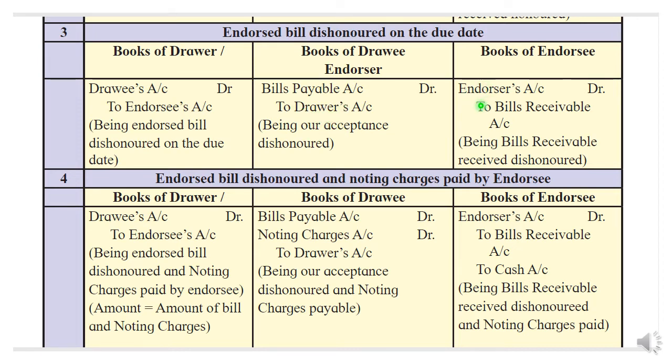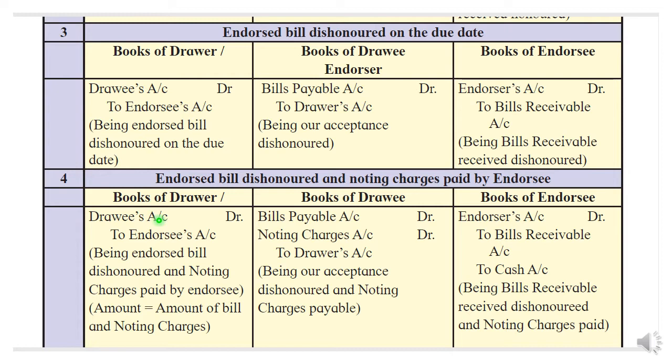What entry will come in the books of endorsee? Endorser account debit to bills receivable. Now endorser means the drawer. Since the drawee has dishonored the bill, the drawer will also dishonor the bill. So the endorsee will write the name of the endorser, meaning the drawer's name, and on the credit side bills receivable account will be written, because he can't write his own name. Endorsed bill dishonored and noting charges paid by the endorsee. Endorsee means Mr. C.